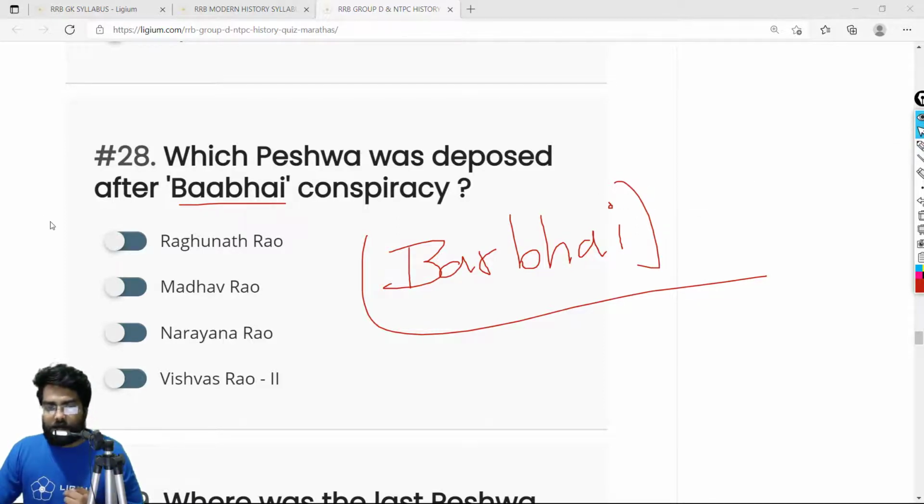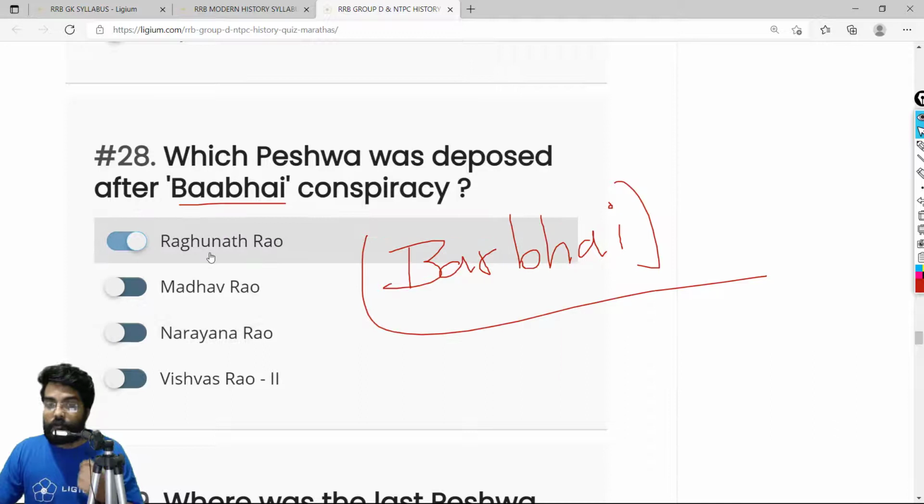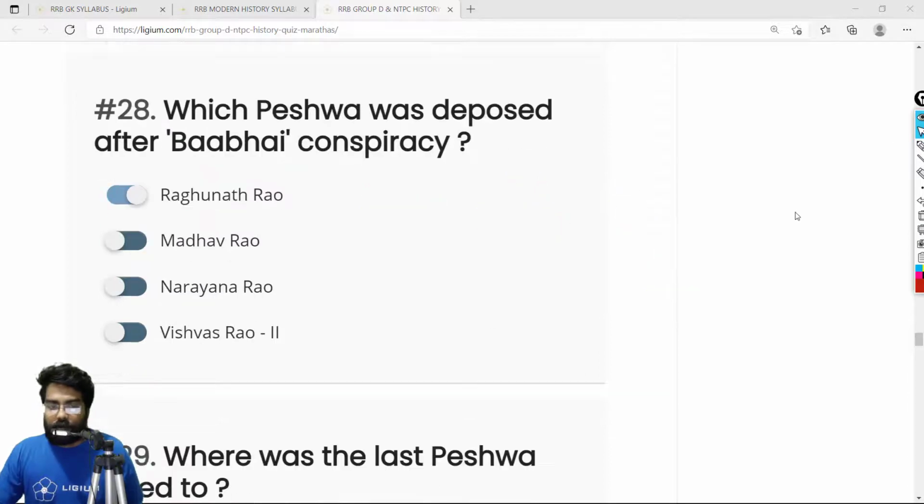The reason he was deposed is because he actually assassinated the ruling Peshwa, Narayan Rao, and that is why he was deposed after the Barbai conspiracy. He basically ruled for just 1 year, from 1772 to 1773. After that, he was deposed by Nana Fadnavis, Mahadaji Shinde, and Tukojirao Holkar. Let me just take you to the 29th question.